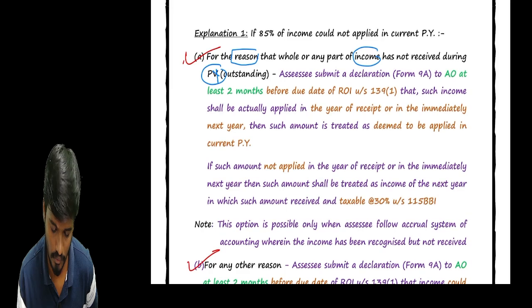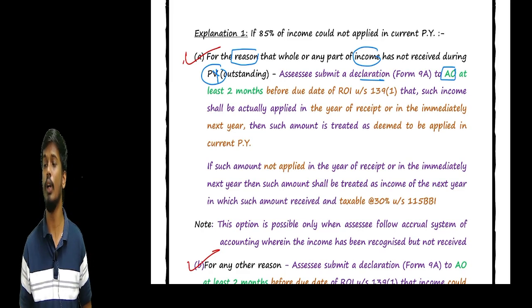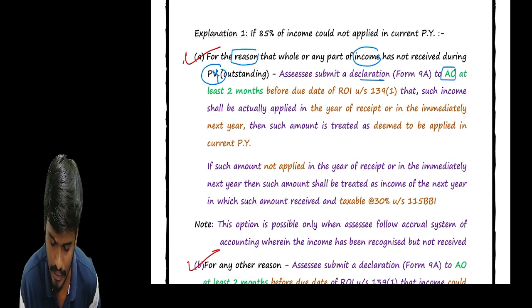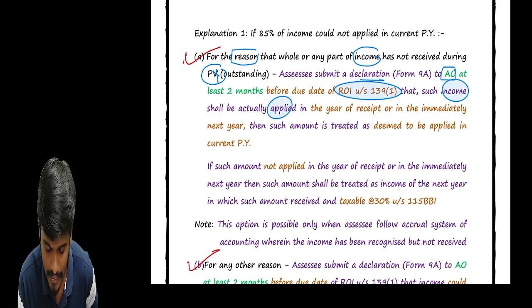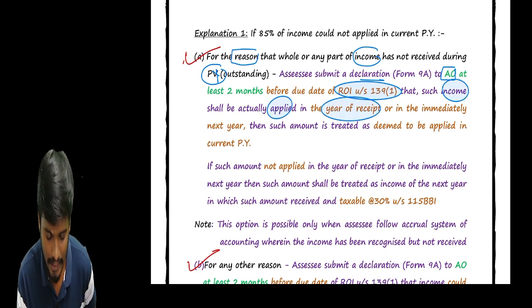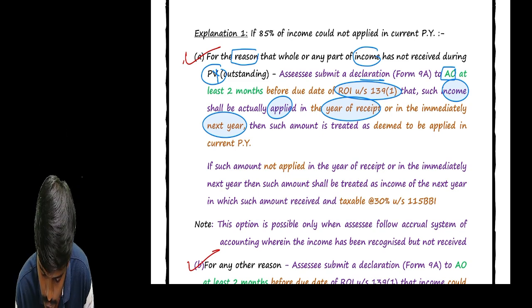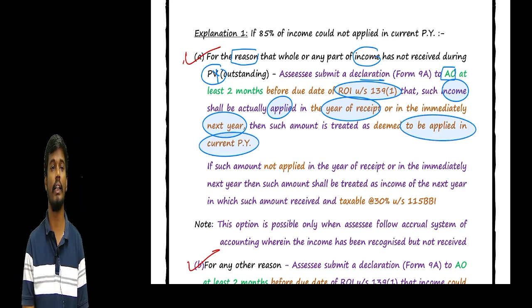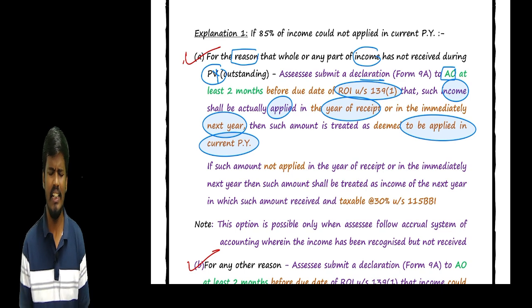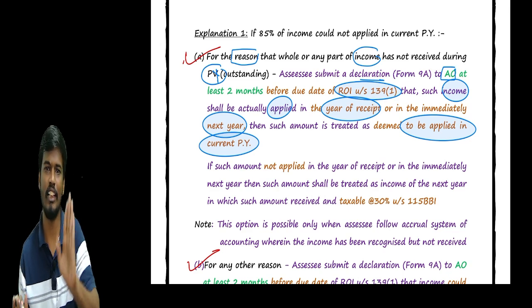The trust files one declaration to the AO at least 2 months before the due date of filing, and that such income is actually applied in the year of receipt or in the immediate next year. Okay, now if not applied, that will be deemed to be applied in the current previous year. Very simple, sir. If any trust does not receive the income, the trust files one declaration to the AO.